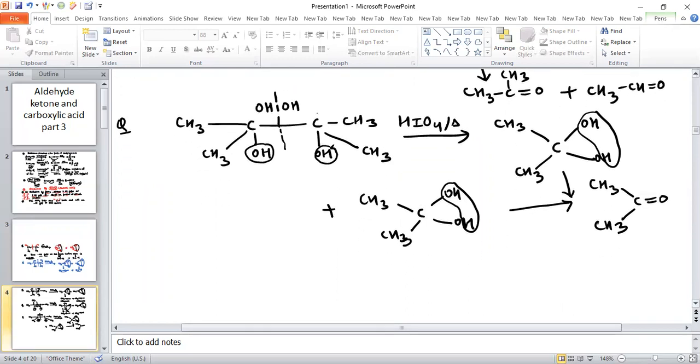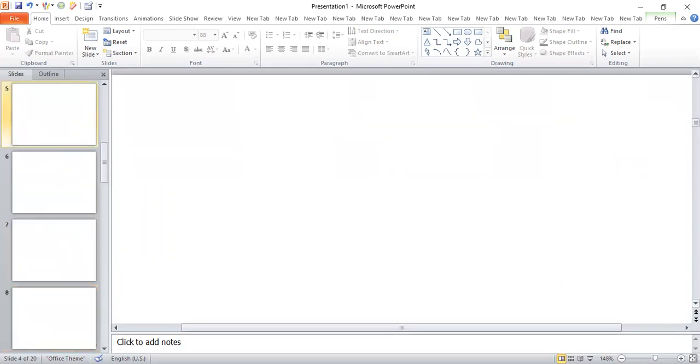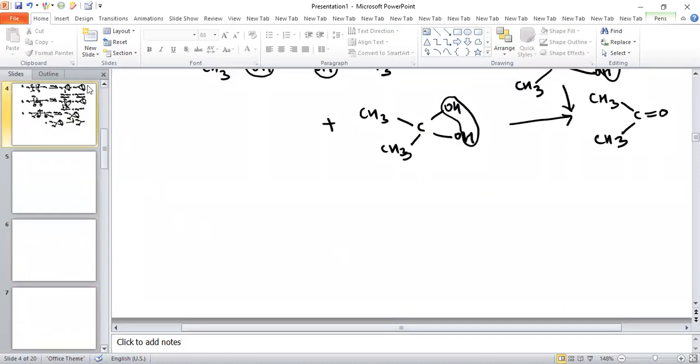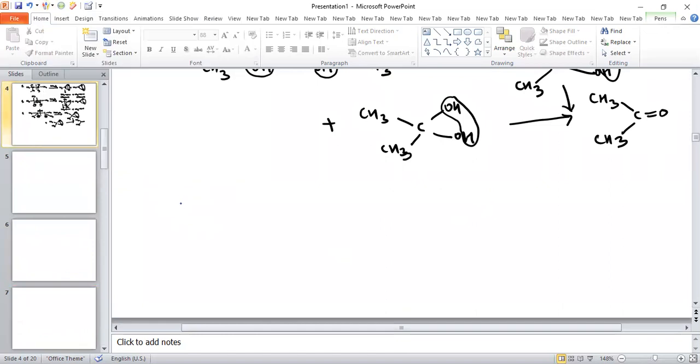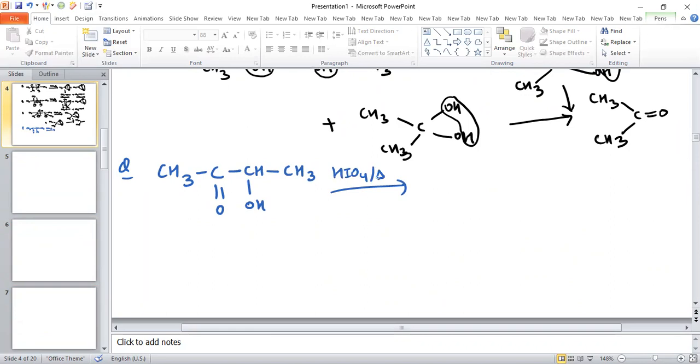Now see, a question is like the compound we have CH3, C double bond O and CH, OH and CH3, and the oxidation in presence of HIO4 and heat.